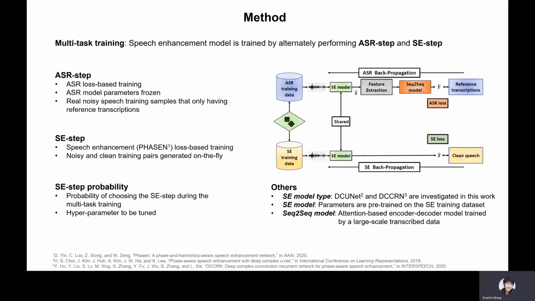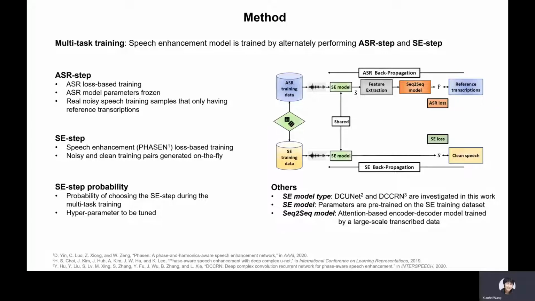The right figure shows the proposed multitask framework. The framework alternately performs two steps named SE-step and ASR-step. In the SE-step, the model is trained with parallel data created by artificially mixing clean speech with noisy files, as in conventional supervised SE training. For the ASR-step, we use a realistic offline ASR model trained on a large amount of data, based on the ASR loss. In both steps, only the SE network is updated, while the ASR model parameters remain unchanged.